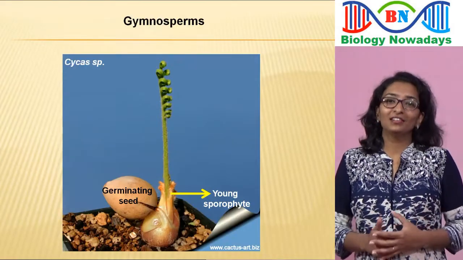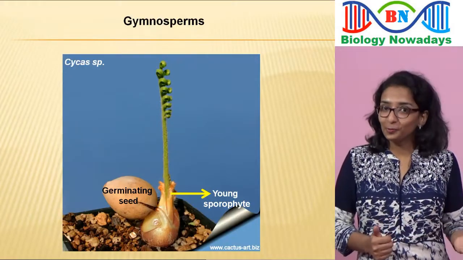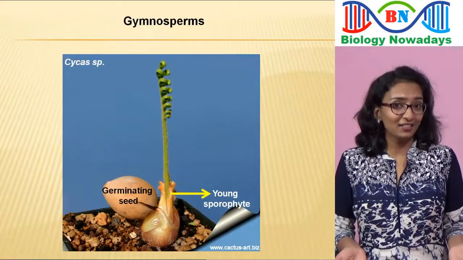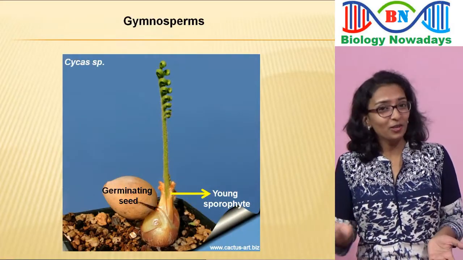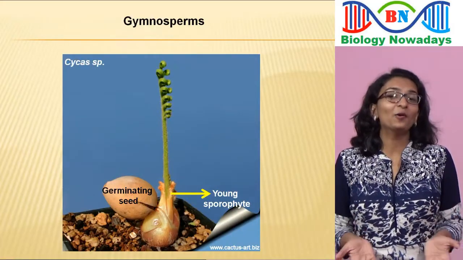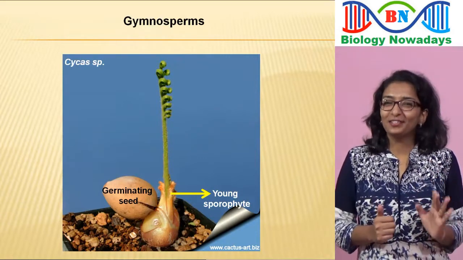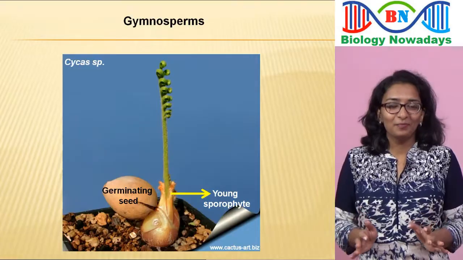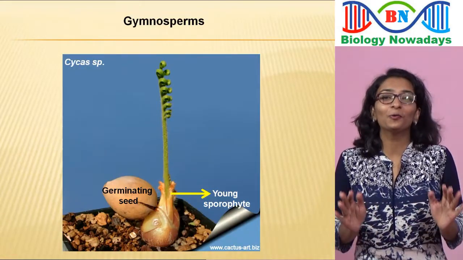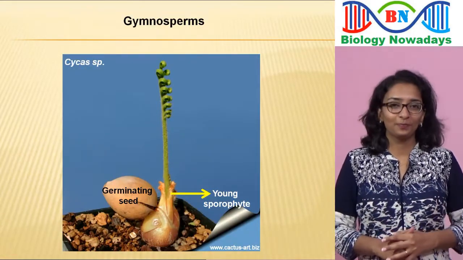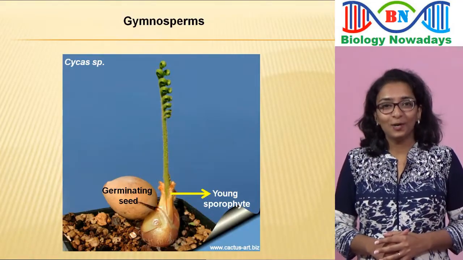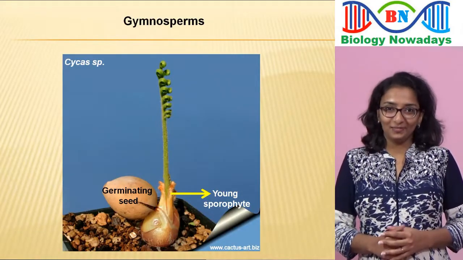Now you have learned a lot of new terms: ovules, pollen grains, nucellus, pollination, polyembryony, and above all, seed. Maybe it was a little bit difficult to grasp those things, but be relaxed. We got over the most difficult part of gymnosperms. Okay, now let's proceed with the remaining part.